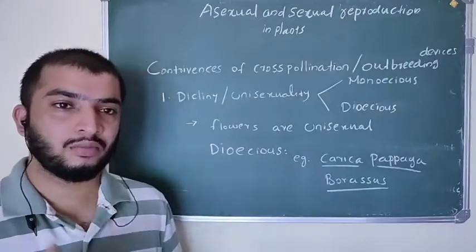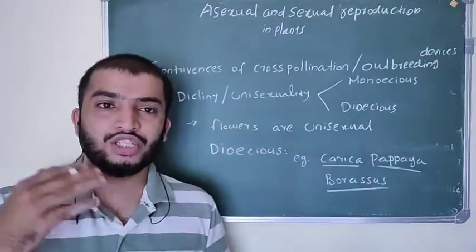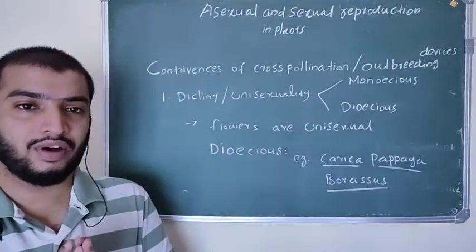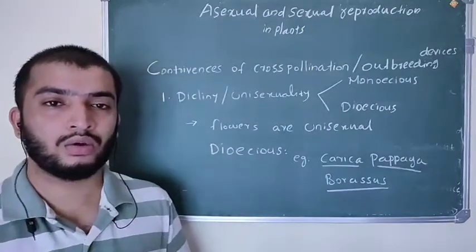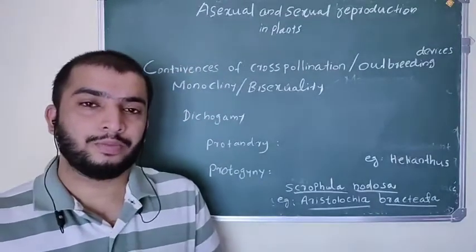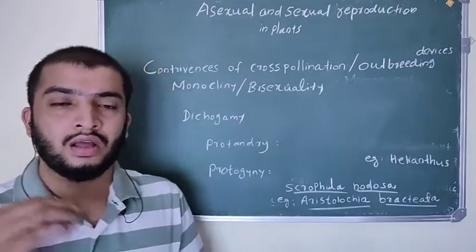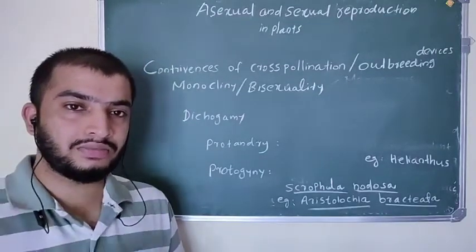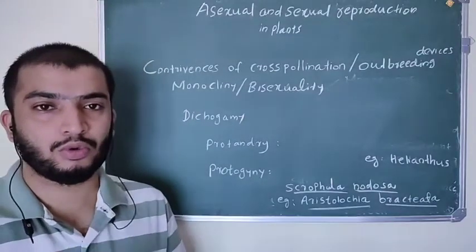So dioecious and monoecious come under dicliny or unisexuality, which promotes cross pollination. It is one of the outbreeding devices or mechanisms present in plants for promoting cross pollination. Then the next outbreeding device or contrivance of cross pollination is monocliny or bisexuality. This mechanism prevents self pollination and promotes cross pollination.